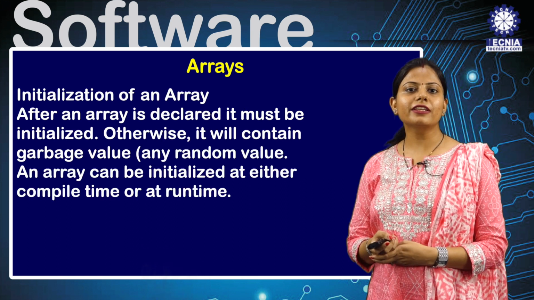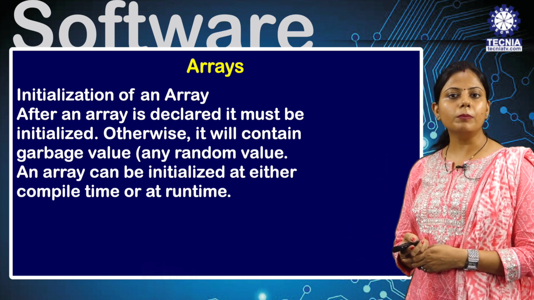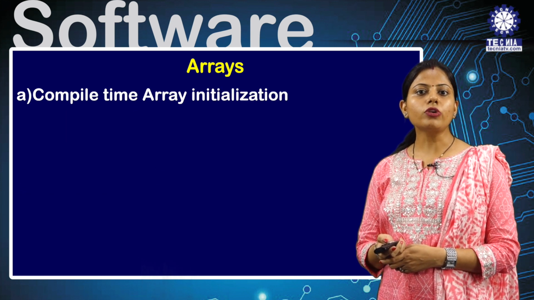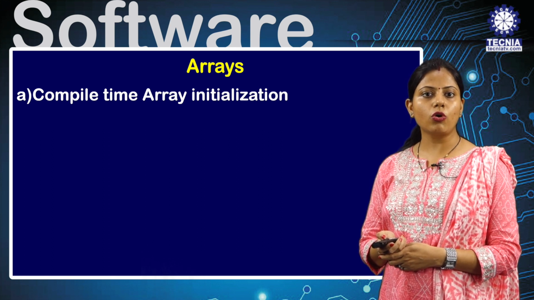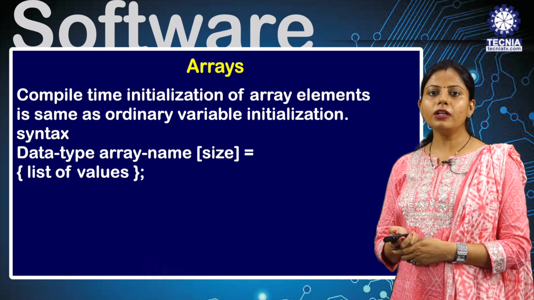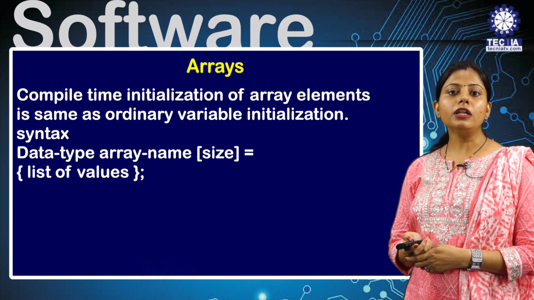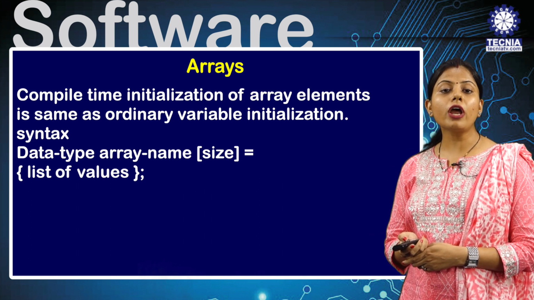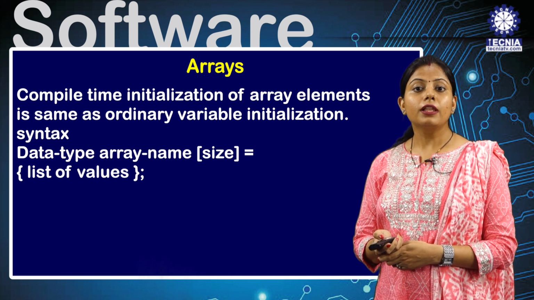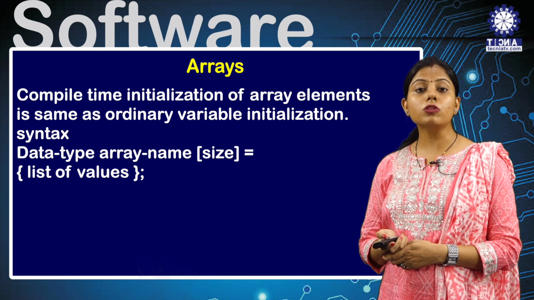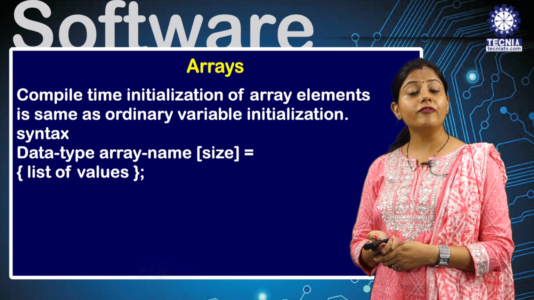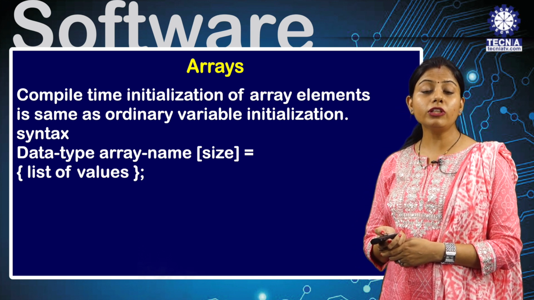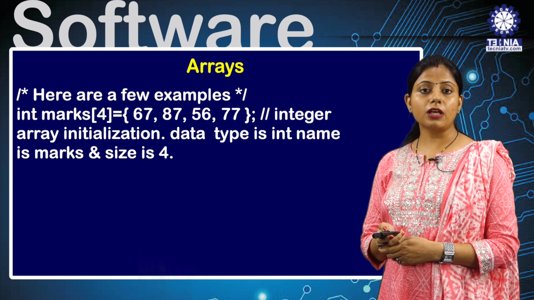How will we initialize the array? We can initialize the array in two ways, either compile time array initialization or runtime array initialization. First we will discuss how compile time array initialization works. It's like an ordinary variable initialization. The syntax is data type, array name, size and the list of values which you have to declare during initialization, when you are writing the program. Or you can also initialize the array during runtime, where you ask the size of the memory from the user, and there you will use the scanf function. So let's see examples of this.